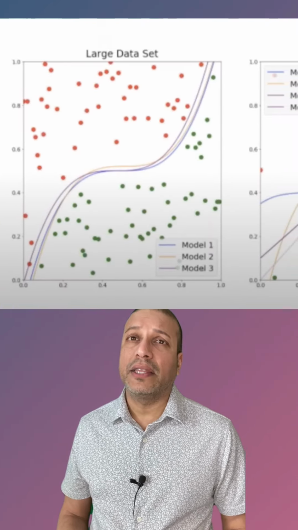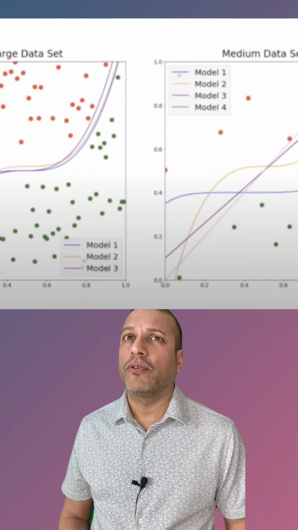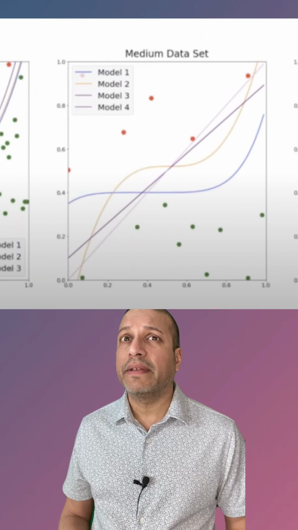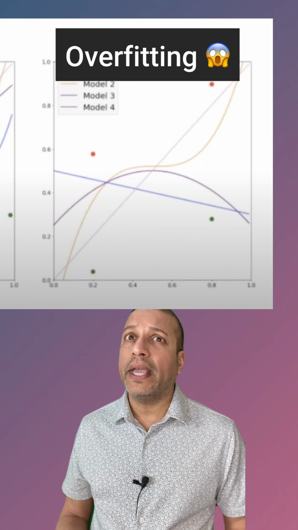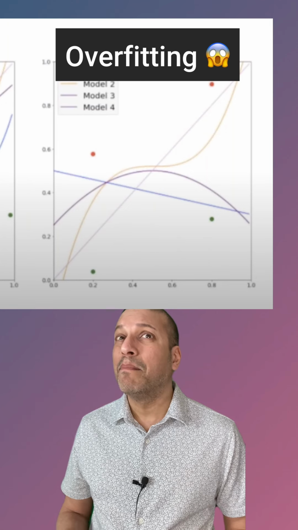Wow. My biggest concern with using machine learning is overfitting. If we had a lot of data like in this example, I wouldn't worry about overfitting. But when we have only a little bit of data like in this and in this example, there's a lot of different ways that model could be created that might not actually generalize and capture the true pattern underneath. Oh yeah, that isn't good.